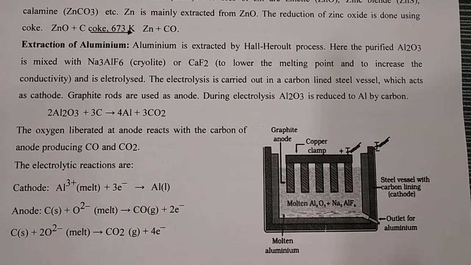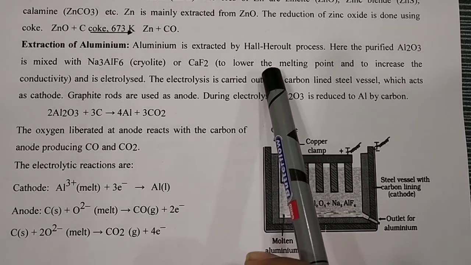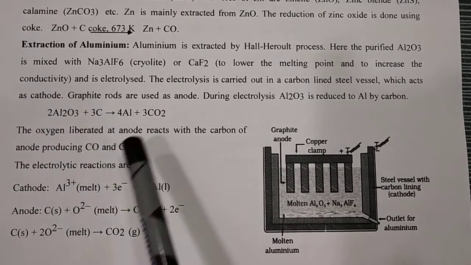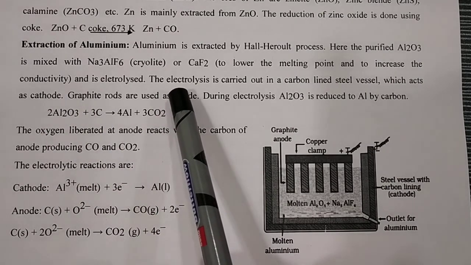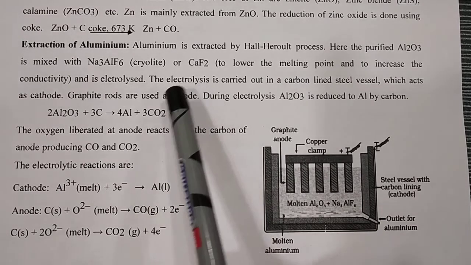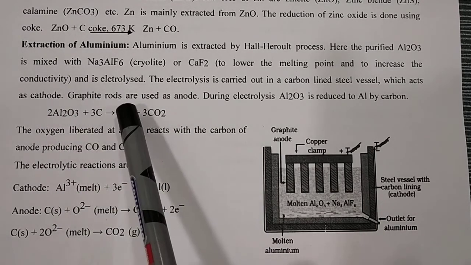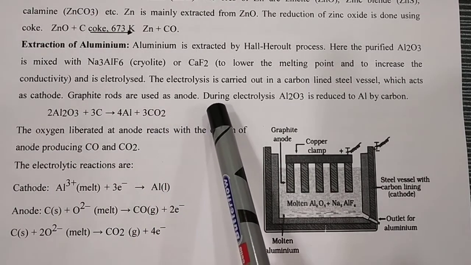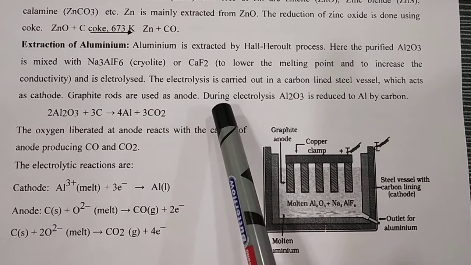Now they will ask what is the role of cryolite in extraction of aluminium, or in the Hall-Héroult process what is the importance of cryolite. So what is the function of cryolite? Lower the melting point and increase the conductivity. The electrolysis is carried out in a carbon-lined steel vessel which acts as a cathode. Graphite rods are used as an anode. During this electrolysis, Al2O3 is reduced to Al.